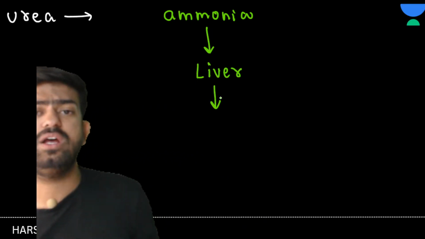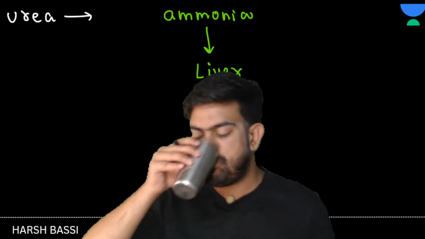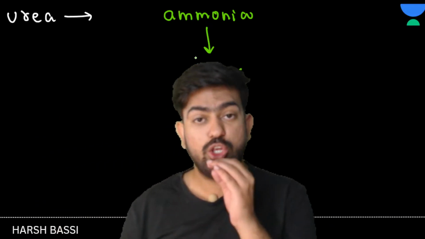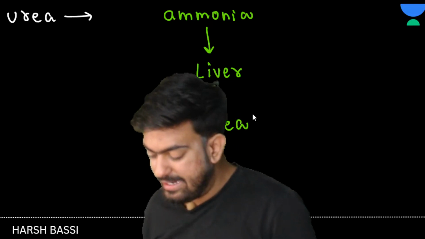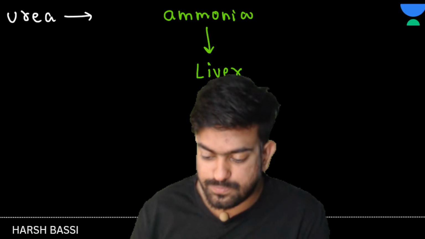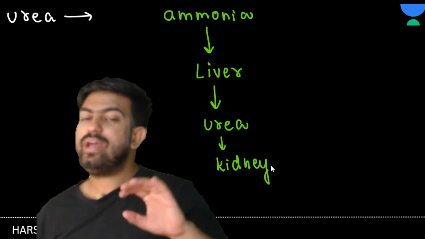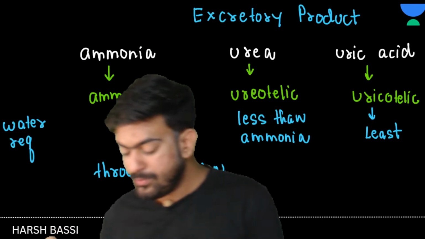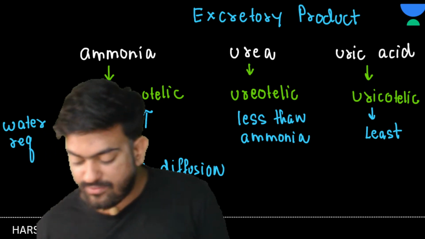Now what does this liver do? This liver converts this ammonia into urea. Now this urea goes into the kidney and it is excreted. We are going to see the whole process of how it happens in a later chapter. Clear? Okay, next we have uric acid, bacho.